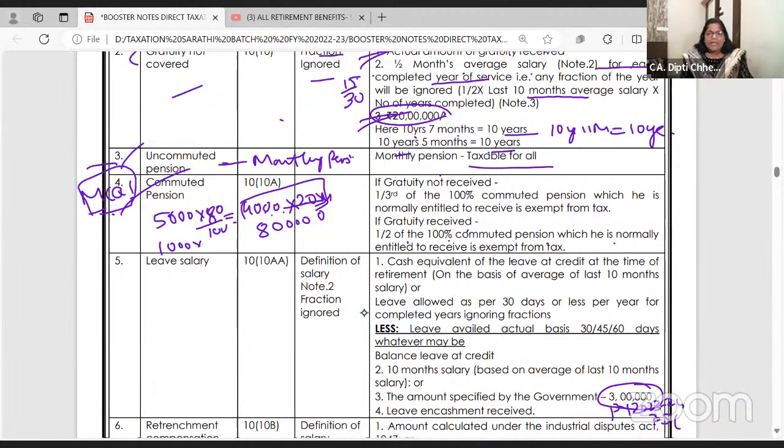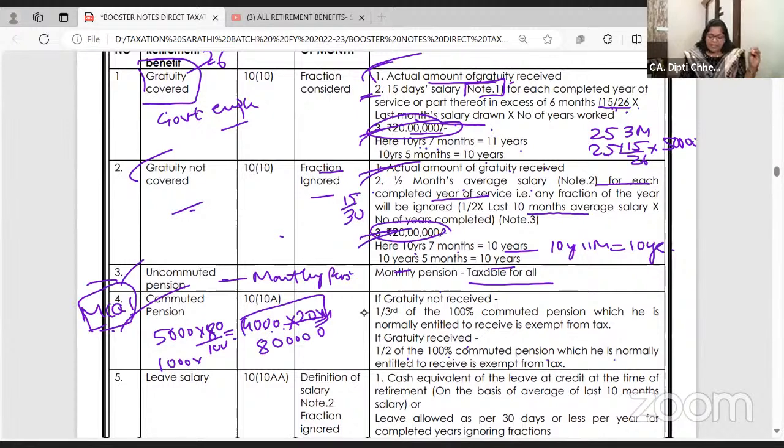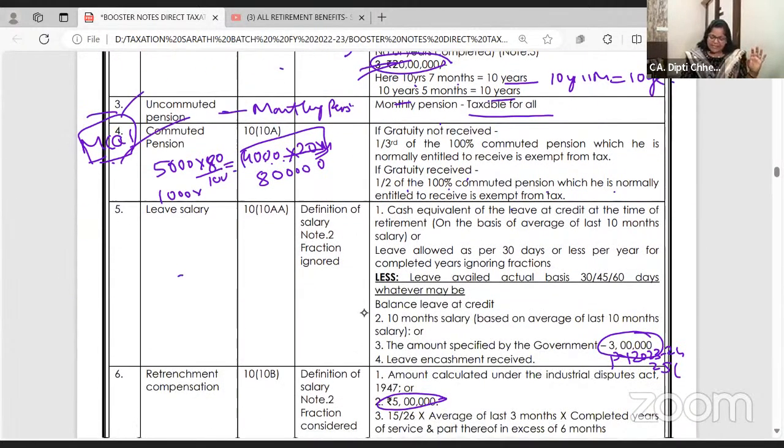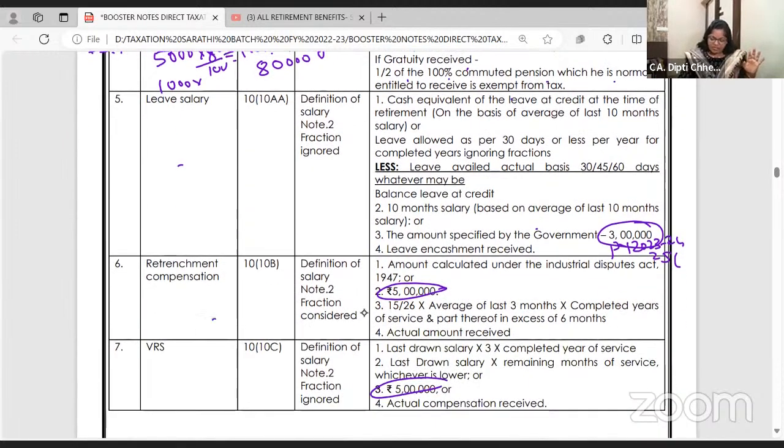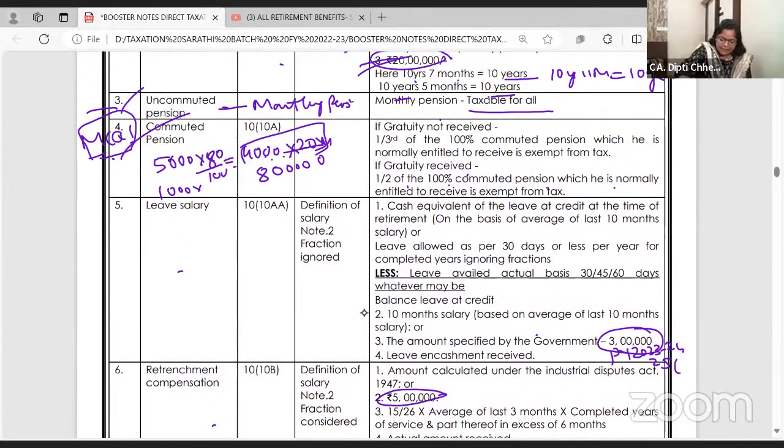Ma'am, what is the government limit? There is no government limit in pension. Government limit in gratuity 20 lakhs, leave salary 3 lakhs, next year say 25 lakh, retrenchment compensation 5 lakh, VRS 5 lakh. Ma'am, out of this, which one is more important, gratuity and pension? Yeah, they are repeatedly asked.